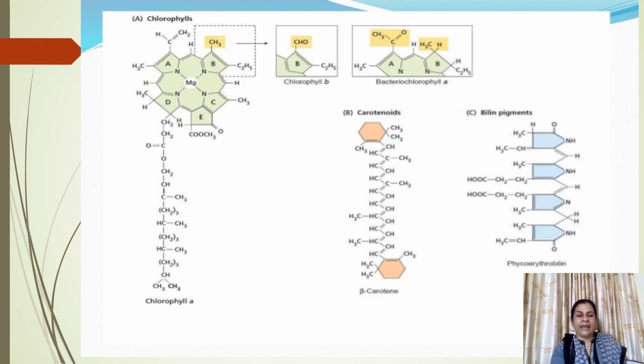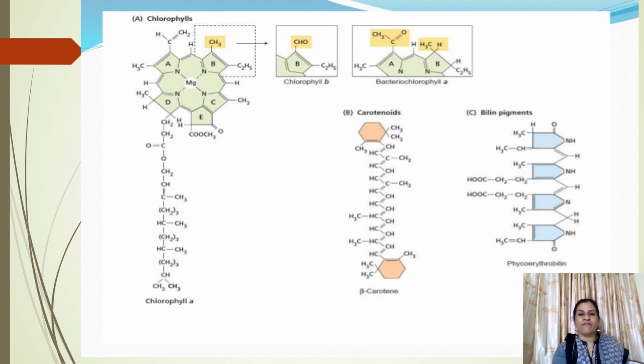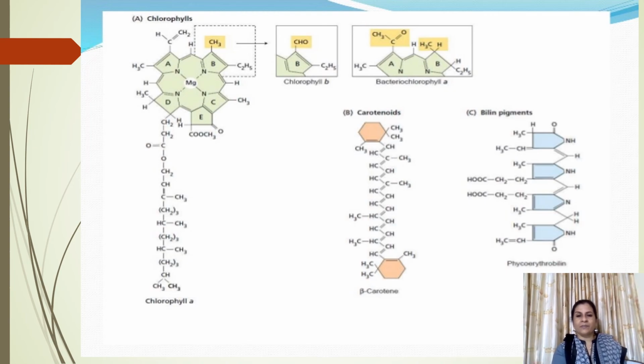In chlorophyll A, CH3 will be one of the functional groups, while in chlorophyll B, CHO will be the functional group. While bacteriochlorophylls are different in structure. The second diagram is of carotenoids, that is carotene, which is orange in color, and the third diagram is of phycocyanin and phycoerythrin.